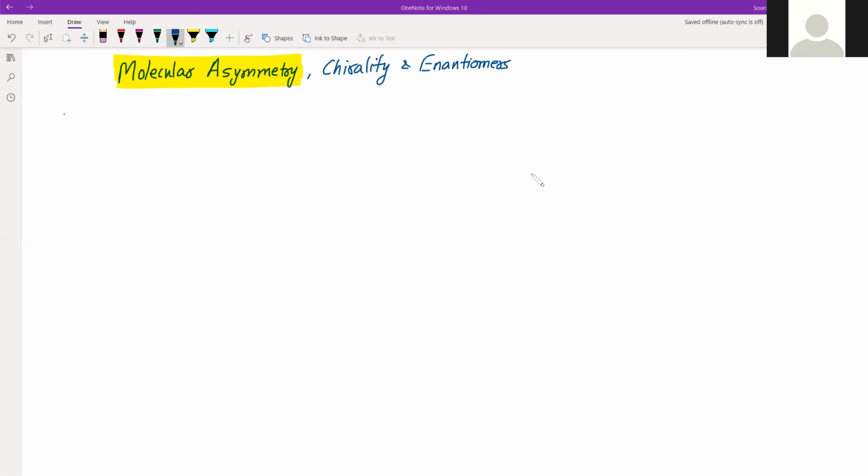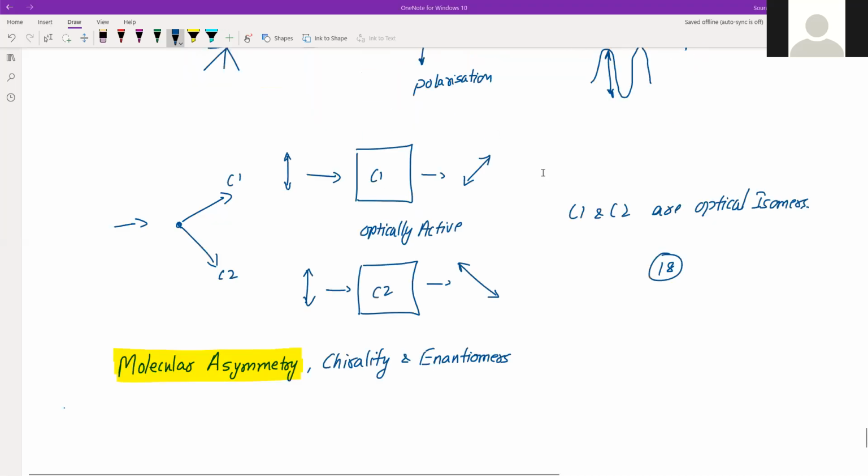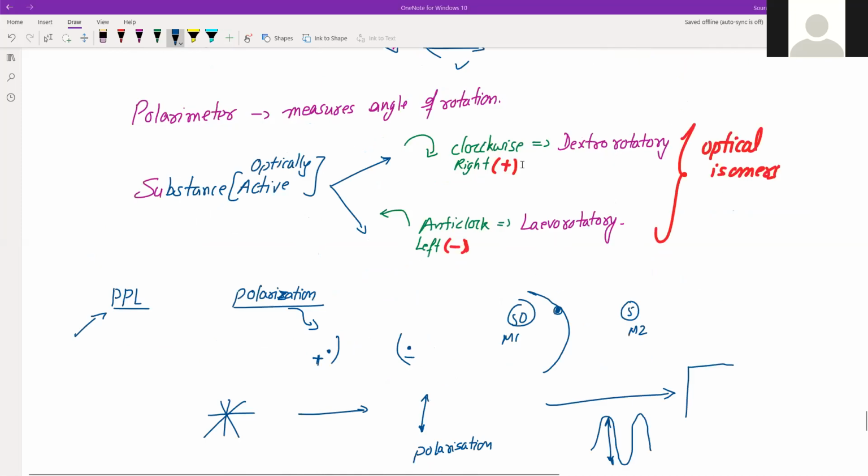So based on that, we said, let's name these two compounds. The first category is the one which rotates in the clockwise direction, that is, we named it dextrorotatory, and the second one levorotatory.